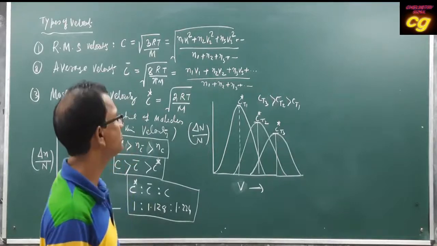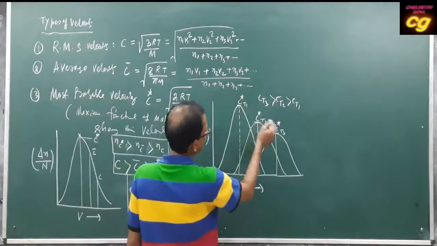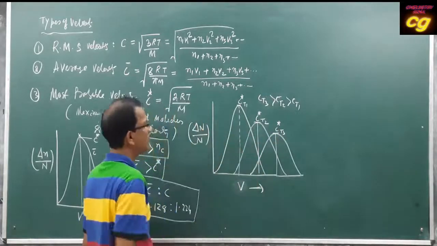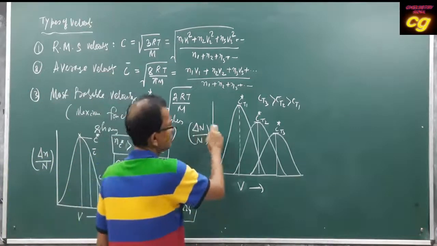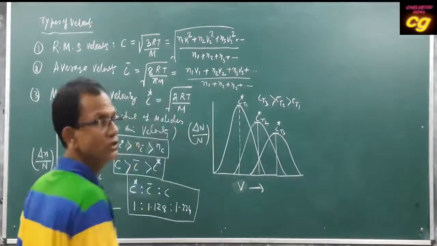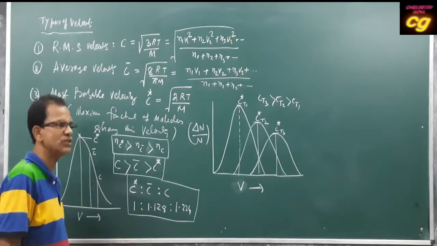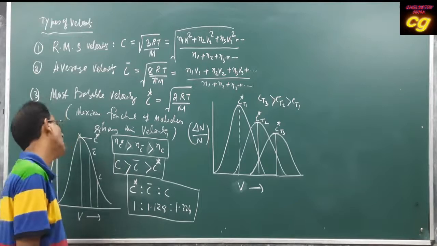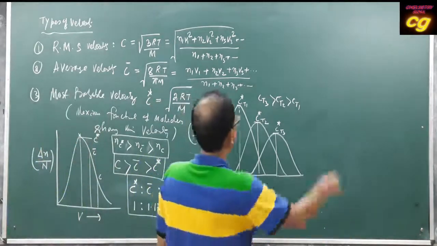So this is the relation between velocity at different temperatures. When temperature increases, the most probable velocity also increases, but the fraction of the number of molecules decreases. So this is the relation between the most probable velocity at different temperatures. Then let us discuss one problem.